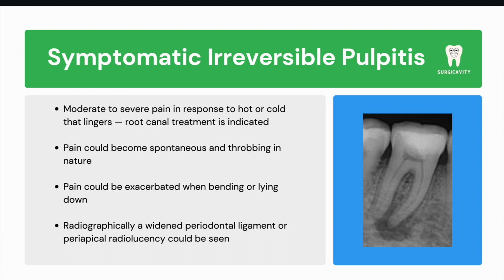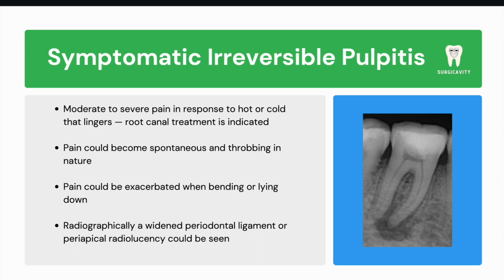Firstly, in the case of irreversible pulpitis, pain may linger for 10 to 20 seconds or even longer after the stimulus has been removed. Secondly is the presence of spontaneous pain, which is not seen in cases of reversible pulpitis. And according to studies, changes in posture can affect the flow of blood to the pulp, so some patients may experience pain during the night that interferes with their sleep.